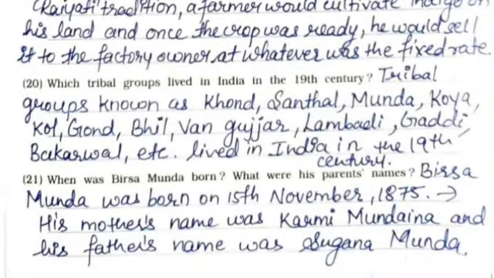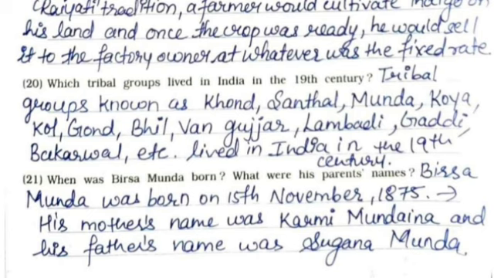20. Which tribal groups lived in India in the 19th century? Tribal groups known as Khond, Santhal, Munda, Koya, Kol, Gond, Bhil, Van Gujjar, Lambadi, Gaddi, Bakharwal, etc. lived in India in the 19th century.